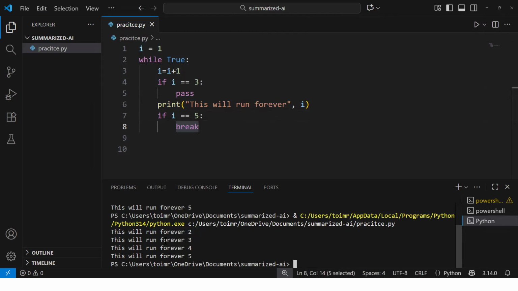So the only difference between continue and pass is that pass will block that particular set of code which is written inside that condition, but continue will bypass the complete iteration, whatever we have written after the continue statement. Yep. So that's all we have for today for break, continue, and pass.